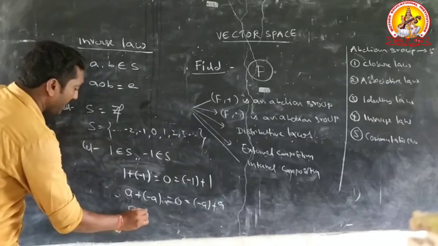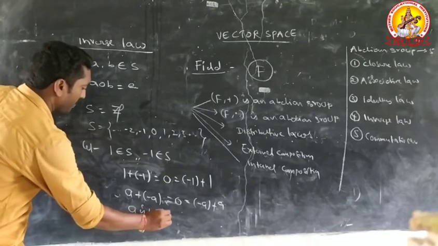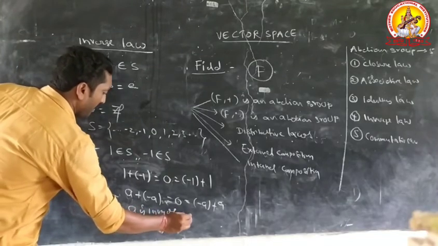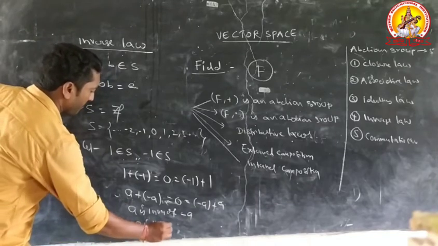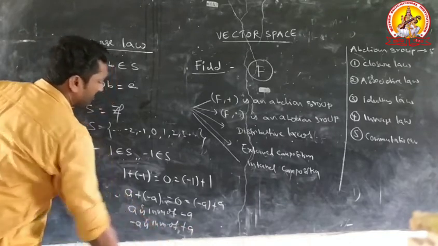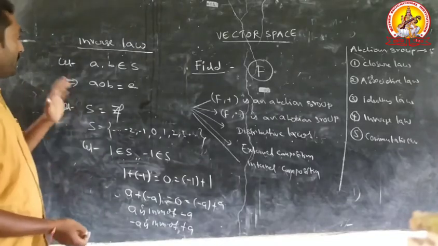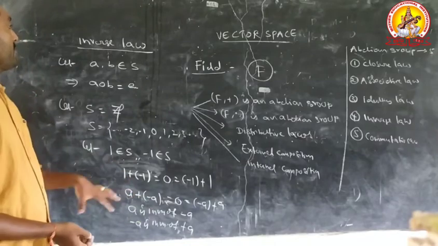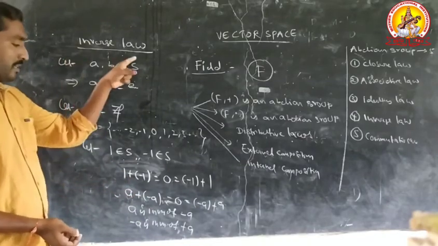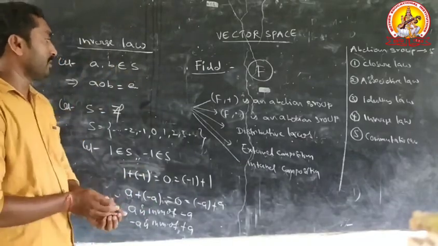Here a is inverse of minus a, minus a is inverse of plus a. Therefore, S satisfies this condition. Therefore, S satisfies the inverse law with respect to addition.